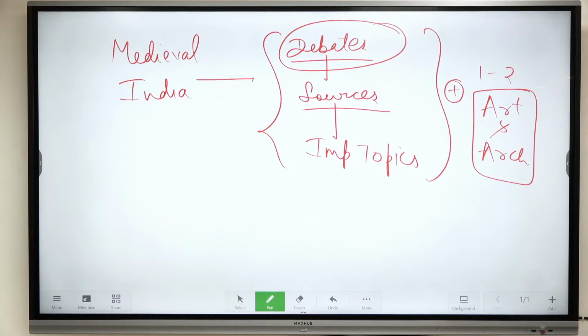Last year they asked a very straightforward question: monetary anemia or paucity of coinage during the early medieval period. Nature of the Chola state. Debate on the origin of Rajputs. This is a topic mentioned in your syllabus. Urbanization and nature of medieval towns.